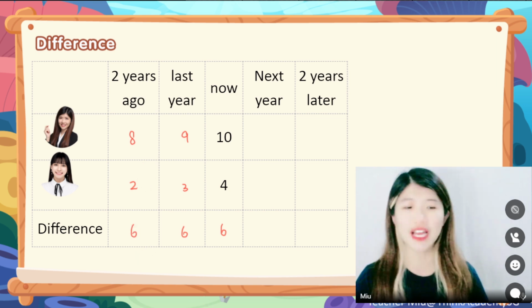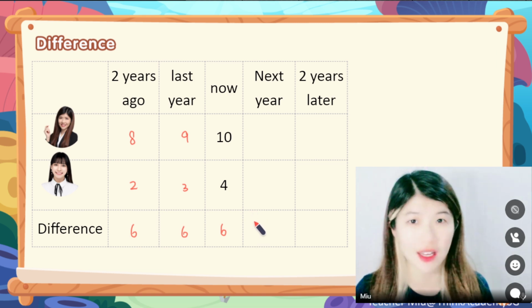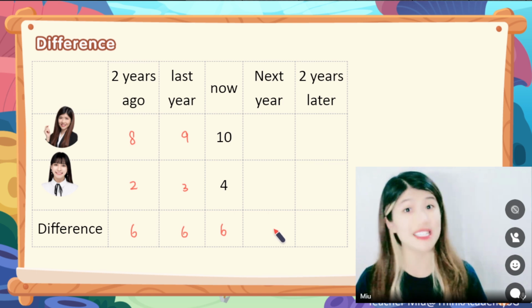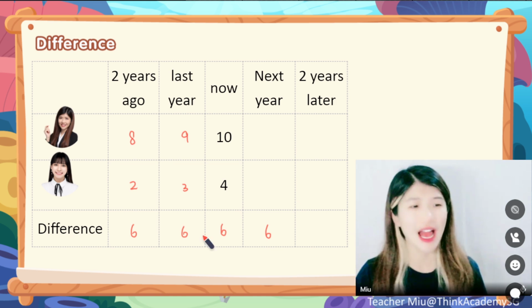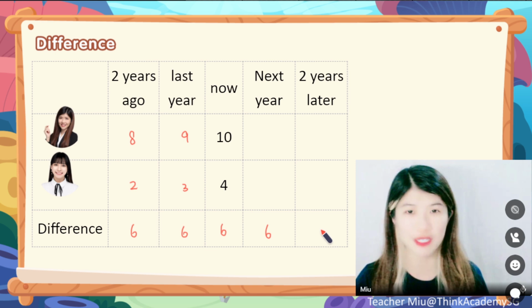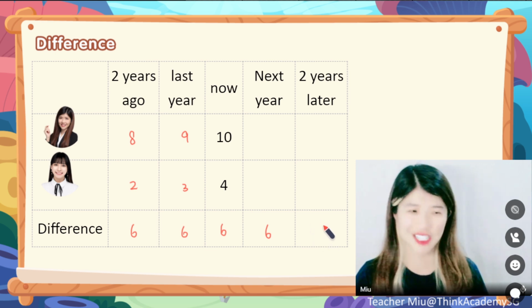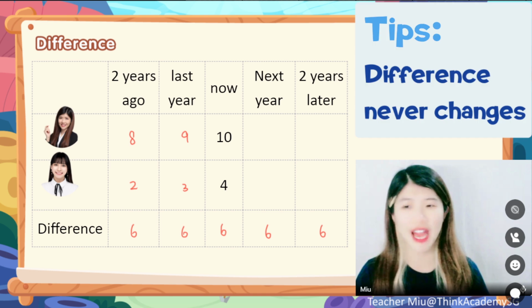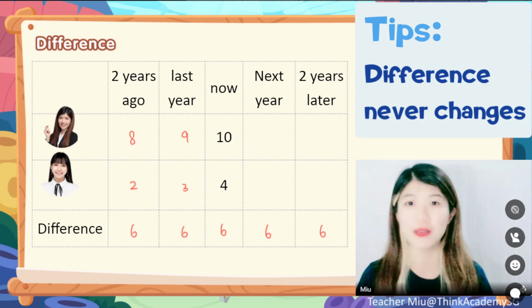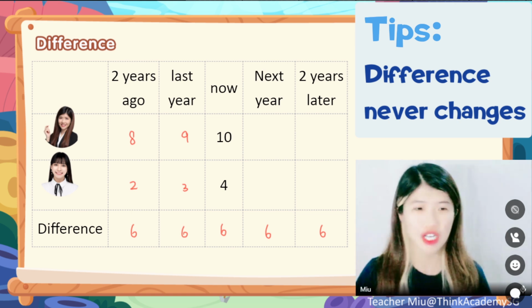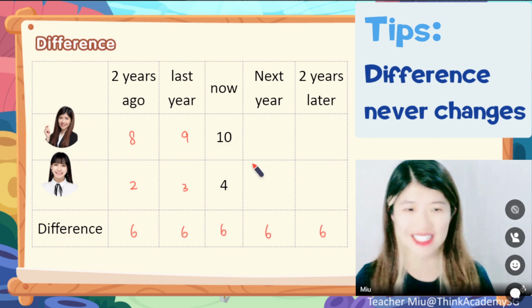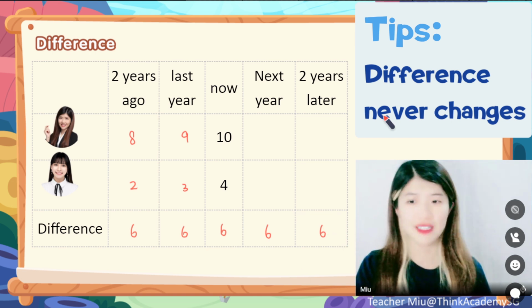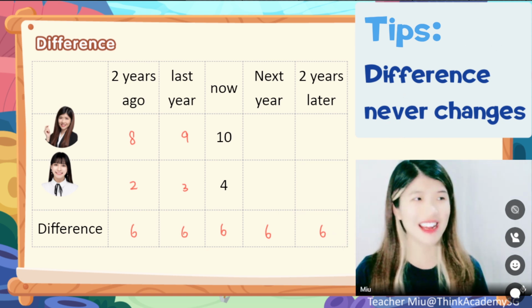Good. So now you can make a guess. What about next year? What is the age difference between us next year? It will still be 6. And what about 2 years later? What is the difference between us? It will still be 6. Well done, dear. Actually, the difference of two people's ages would never change. Mew is 6 years older than Charlene, then Mew would be forever 6 years older than Charlene. This is something you need to remember for the age problem. This is one very, very important key. So let's continue.